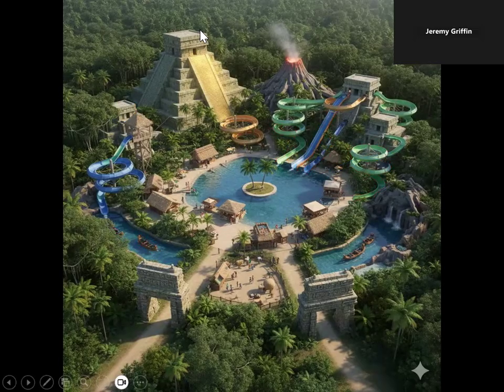So one thing is, I don't like that the side of the pyramid came out gold. I didn't really like that. So what else do I not like here? Now, some of these water slides do lead down to this pool, so that's nice. But this one just kind of dumps out onto the sidewalk. So okay, well that's not ideal, right?